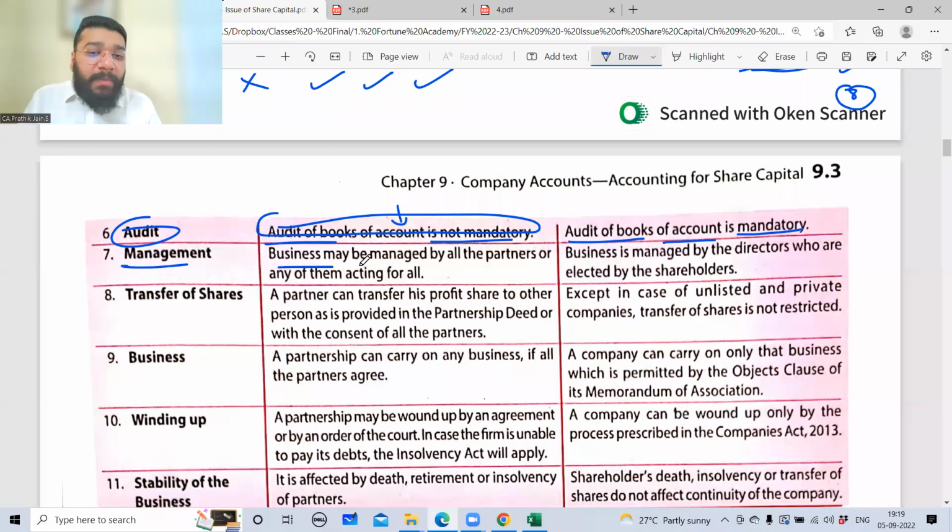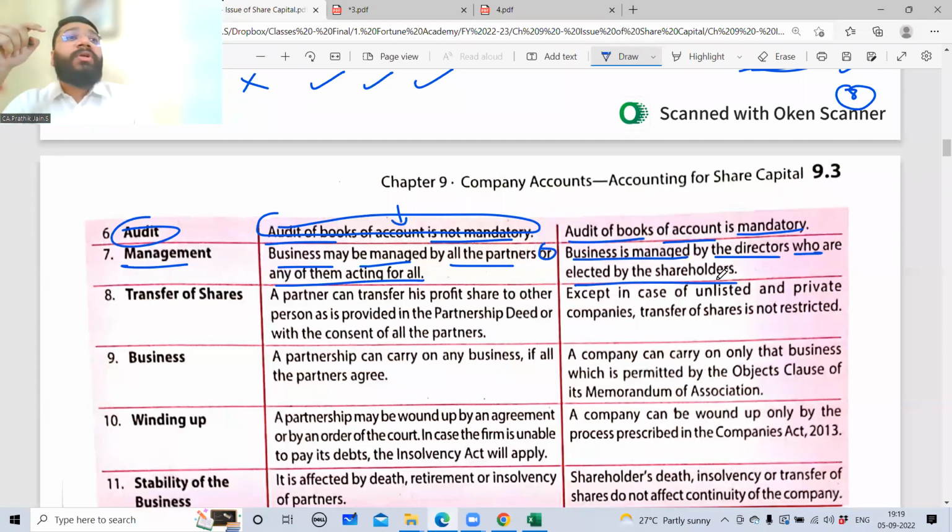Management. Business may be managed by all the partners or any of them acting for all. This point we know. Business is managed by the directors who are elected by the shareholders. Directors, what is the name? By name itself, directors means what? These are the people who direct the people to do the management. So directors will have their respective team members. So they will tell that you do this, you do that. That's why they are called directors. So business is managed by the directors who are elected by the shareholders. We are electing them.